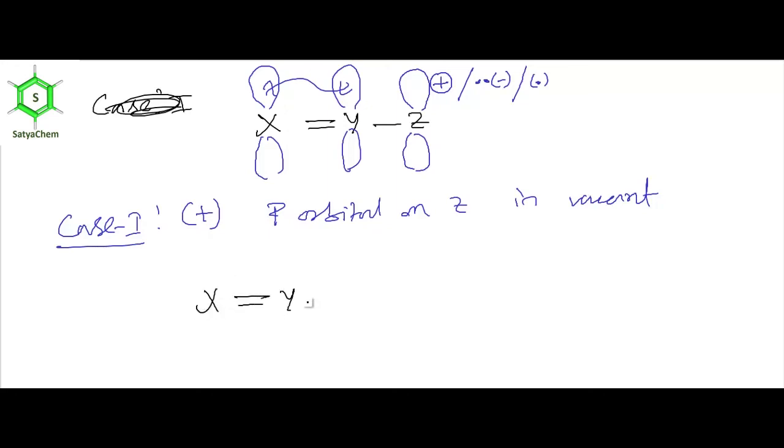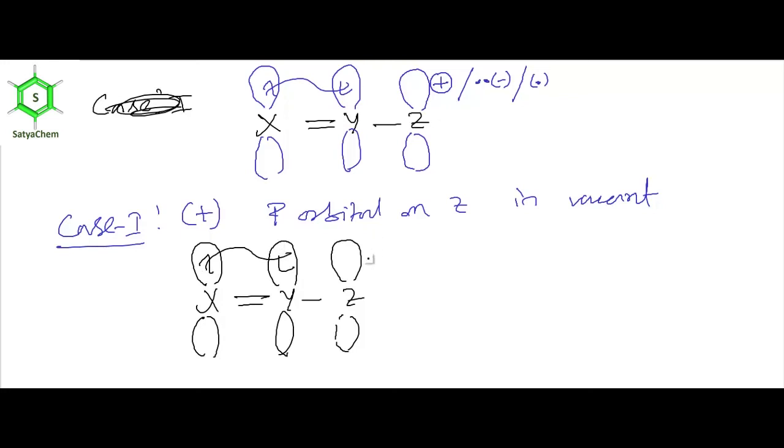X double bond Y Z. Okay, so Z is vacant, so we need to put a positive charge. As we know, the involved orbitals should be in a plane.